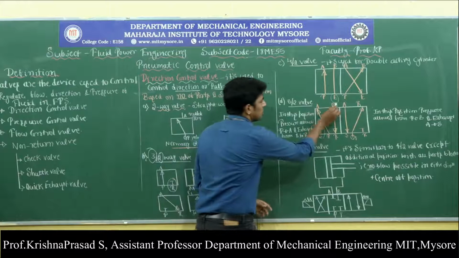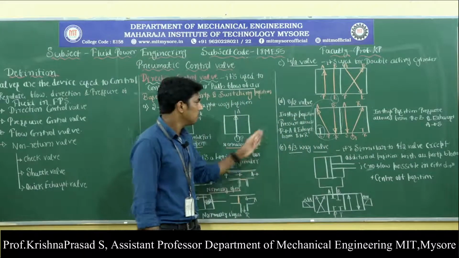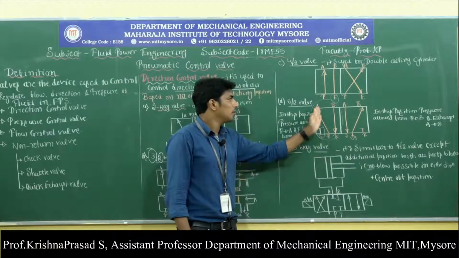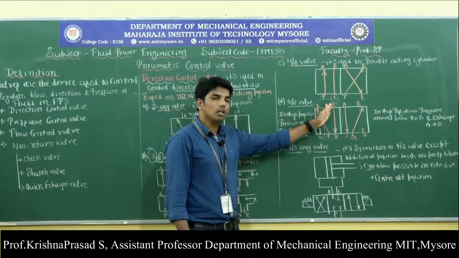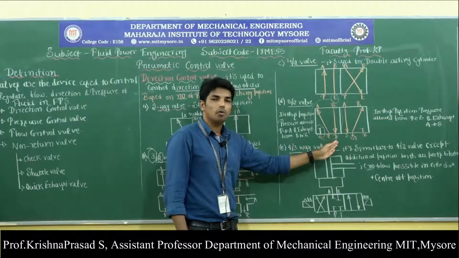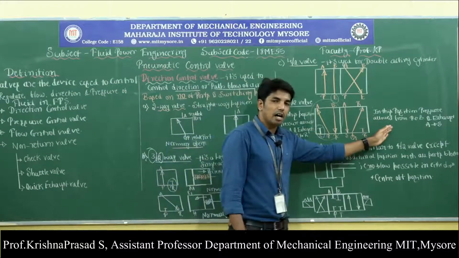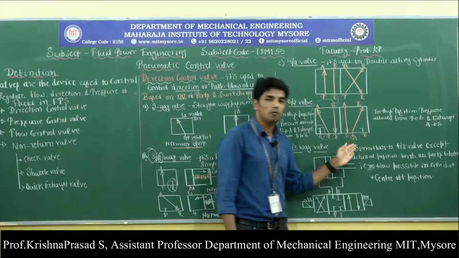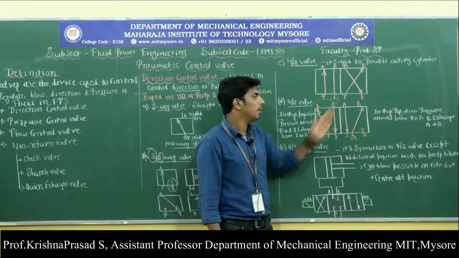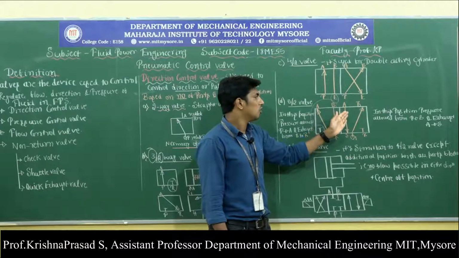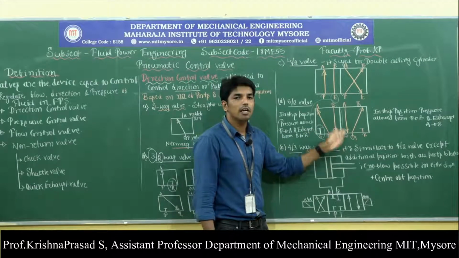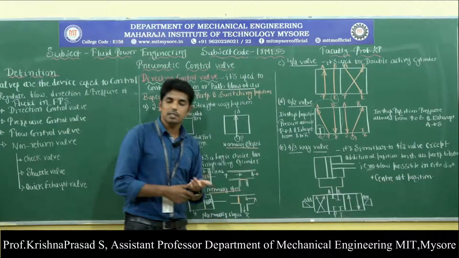Observe here, in this position, pressure is allowed to flow from pressure port P to port A, and simultaneously the exhaust takes place from outlet port B to the reservoir port R. Similarly, in the other position, pressurized air is allowed to flow from pressure port P to outlet port B, and simultaneously exhaust air flows from outlet A to S. So this is called the 5/2 way valve.